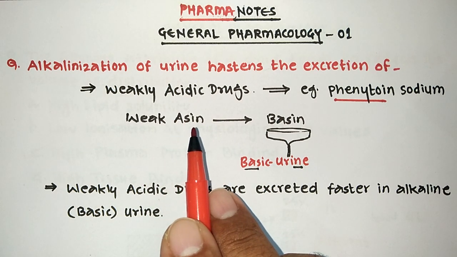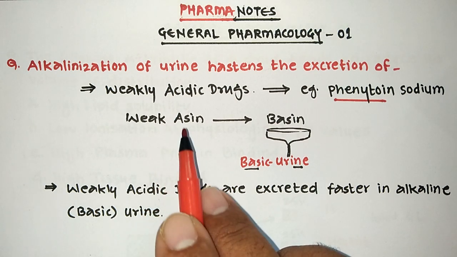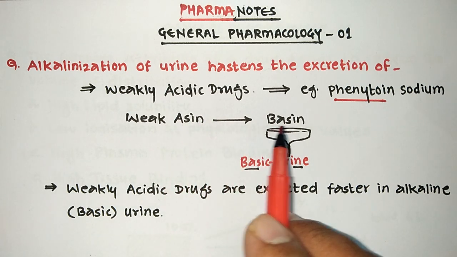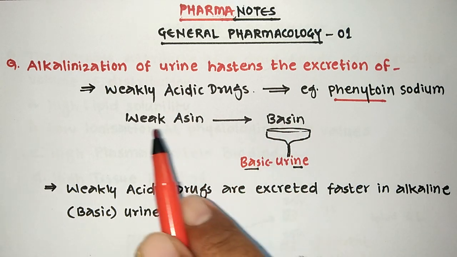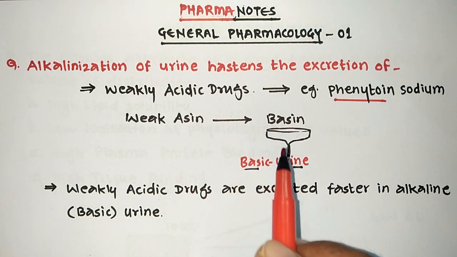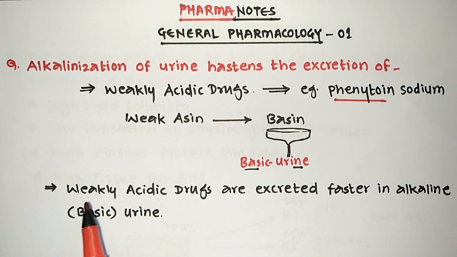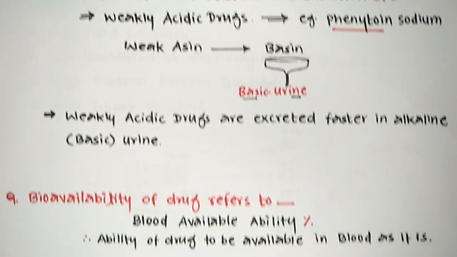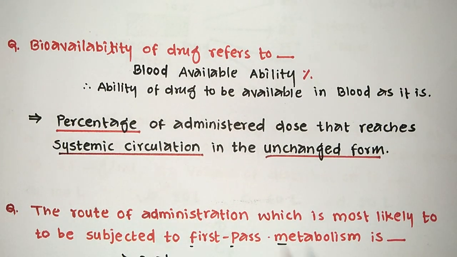Asin is an Indian actress. Asin, when feeling the weakness, is going towards the basin. So weak Asin going towards the basin. So when the basin, that is the urine, becomes basic, then weak acids are going to be excreted faster. So weakly acidic drugs are excreted faster in alkaline urine or basic urine. So that's the concept.